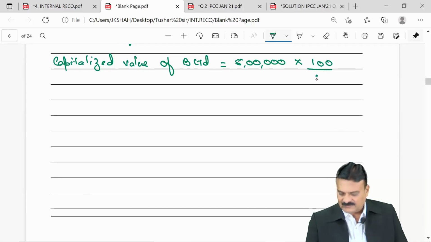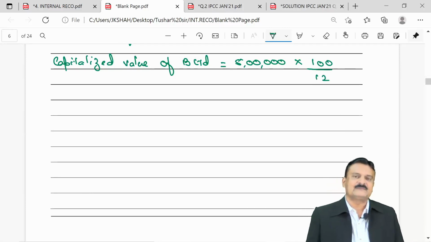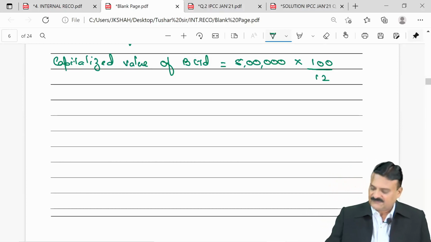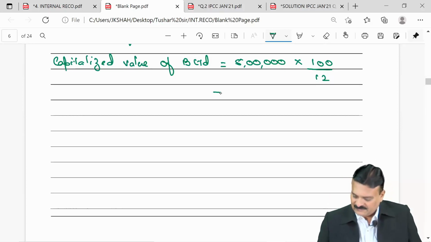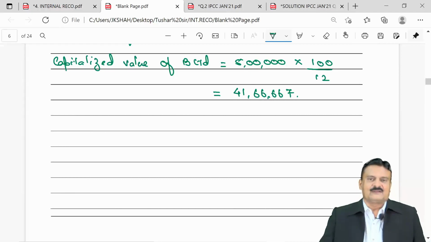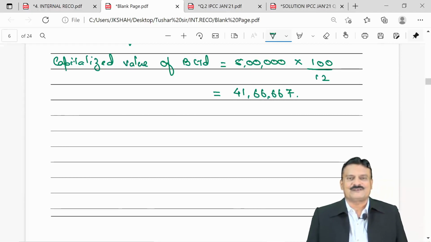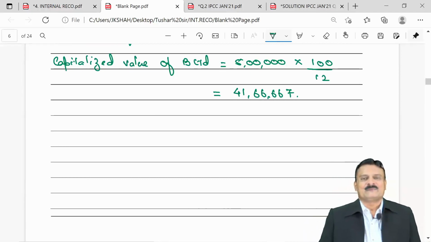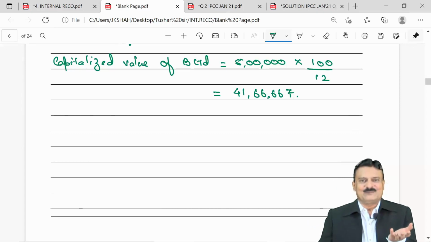So, into 100 by 12. When you multiply this 5 lakh into 100 by 12, the value of company B Limited is 41 lakh 66,667 approximately. But we do not have all 100% of B Limited, we have only 15%.